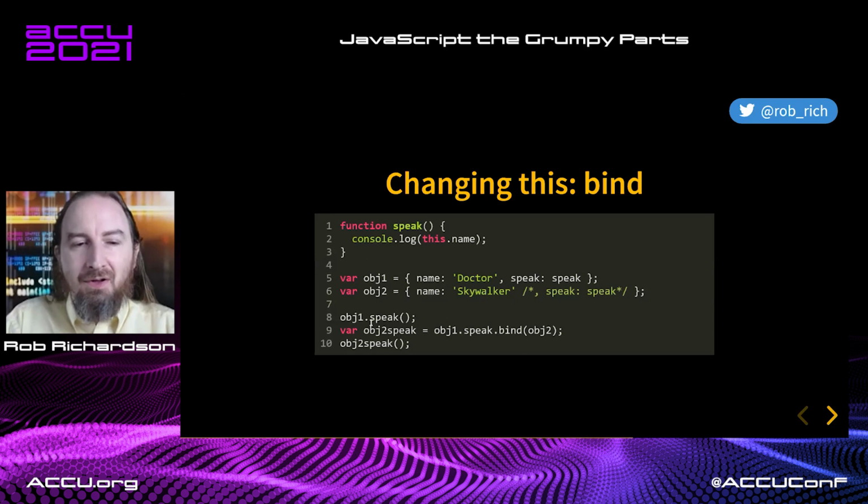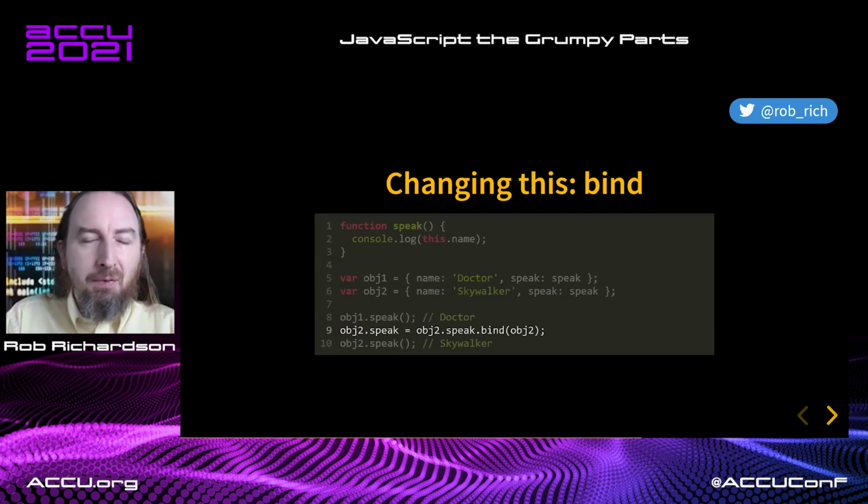That's cool. Obj1 speak works as expected, and we get doctor. Obj2 speak, we've already bound the this to obj2. So what's the thing to the left of the dot? Well, we've already set it to obj2, and so we'll get doctor and Skywalker. That's cool. It worked exactly as we expected. We did .bind, and we were able to create a new function that had the correct this already assigned.